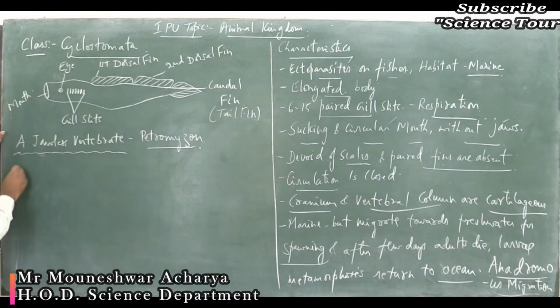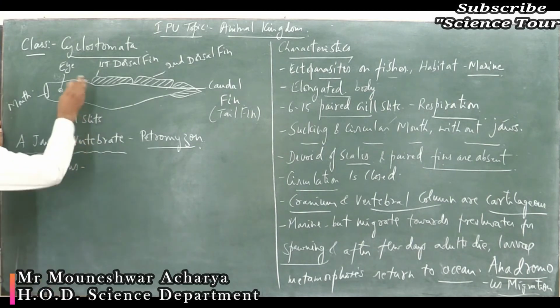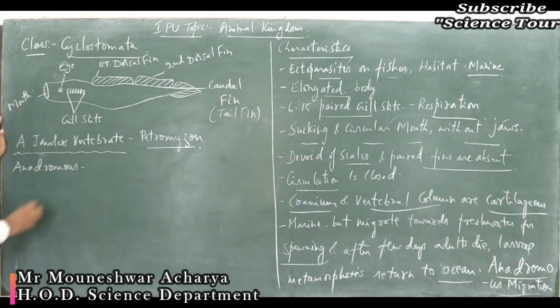So fishes show migration. It's of two types. One is anadromous. This is not a fish, don't confuse. It is not a fish, it is a jawless vertebrate, belongs to class Cyclostomata. So it's showing anadromous migration.